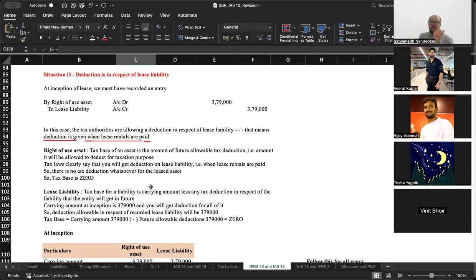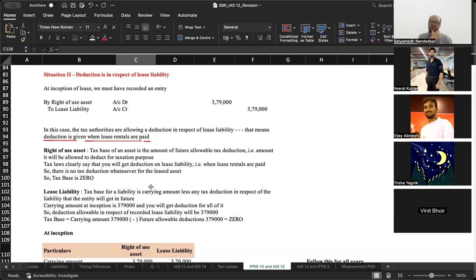Now tell me, see, tax base of an asset is ये asset के लिए मुझे future में कितना deduction मिलेगा. Now, had it been depreciated and had depreciation been allowed as a deduction, then I would have said ki nahi, against this 3,79,000, I will get a certain deduction in the future. But now I know that deduction is not going to be given to me in respect of the depreciation on the right of use asset. So there is not going to be any deduction on the depreciation part. ठीक है, depreciation part पे there is going to be no deduction.